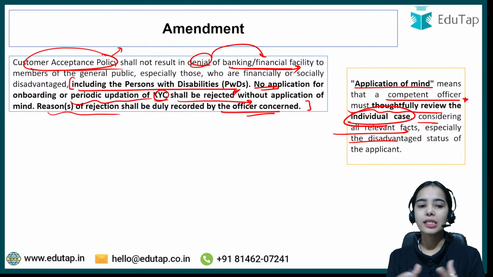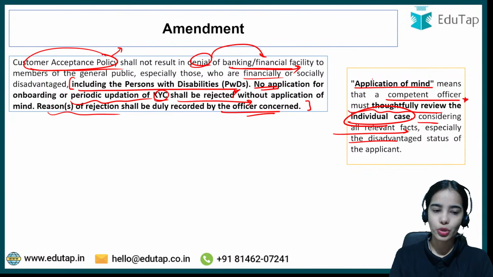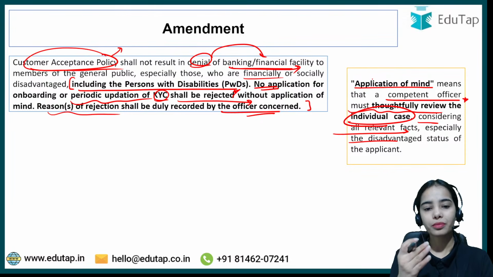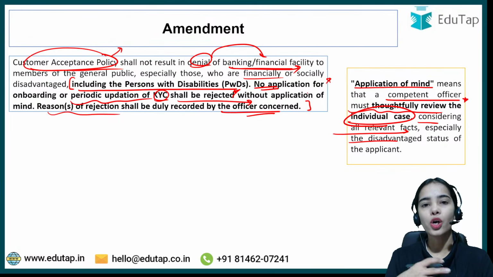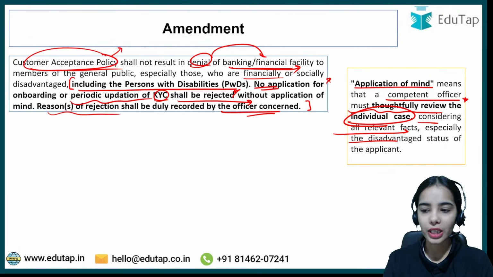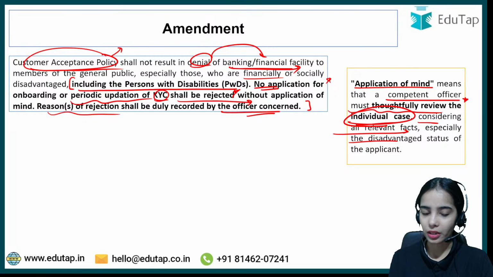Okay, so basically the customer acceptance policy should not result in denial of banking or financial facilities, especially to those who are financially or socially disadvantaged, including persons with disabilities. No application for onboarding or periodic updation shall be rejected without the review of the individual case, and the reason for rejection has to be duly noted by the competent authority.